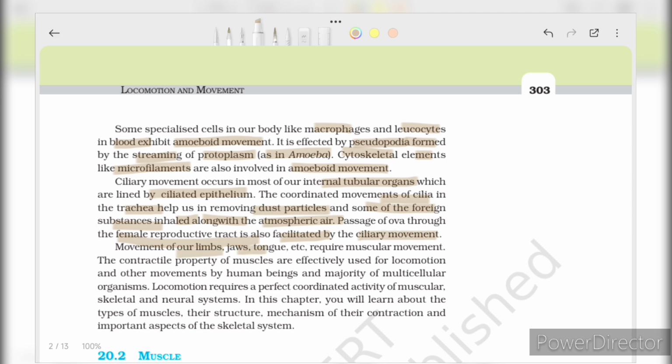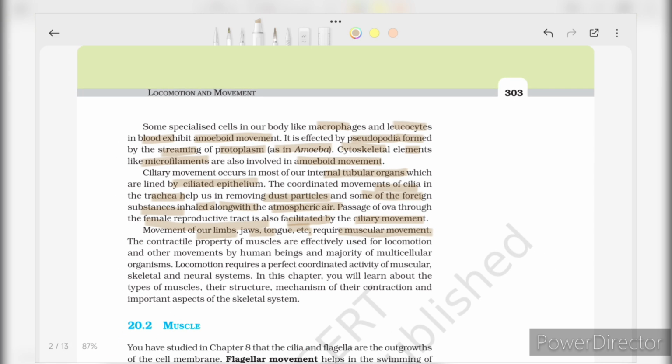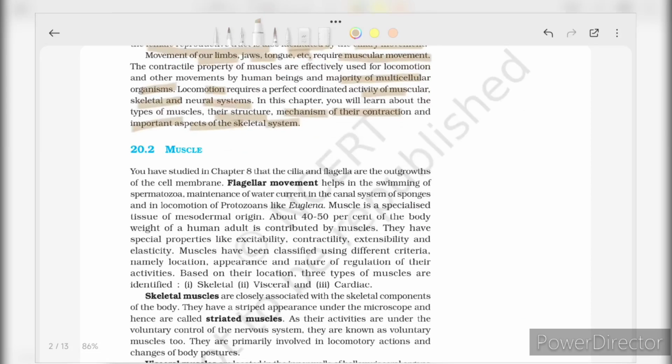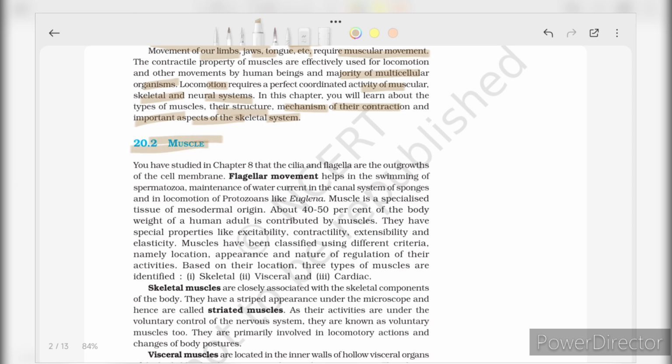Movement of our limbs, jaws, tongue, etc. requires muscular movement. The contractile property of muscles is effectively used for locomotion and other movements by human beings and the majority of multicellular organisms. Locomotion requires a perfectly coordinated activity of muscular, skeletal, and neural systems. In this chapter, we learn about the types of muscles, their structure, mechanism of their contraction, and the important aspects of the skeletal system. Now we are going to study about the muscles.